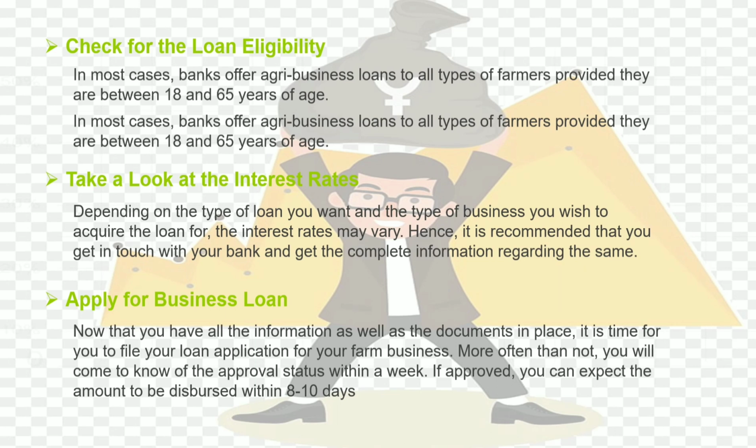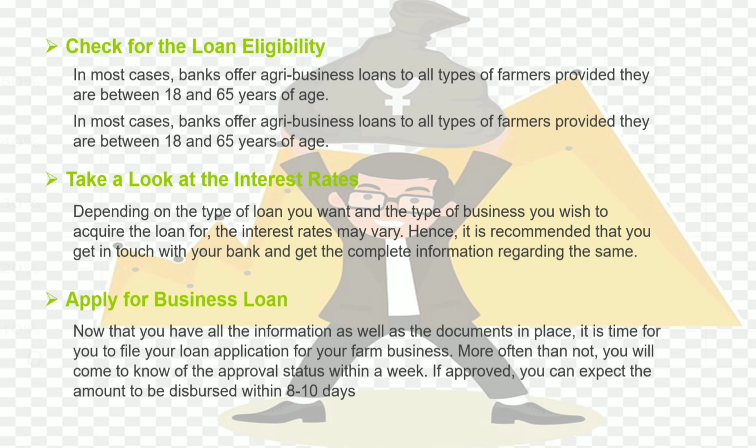Next is check the loan eligibility. In most cases, banks offer agribusiness loans to all types of farmers provided they are between 18 and 65 years of age. Next is take a look at the interest rates. Depending on the type of loan you want and the type of business you wish to acquire the loan for, the interest rates may vary. Hence, it is recommended that you get in touch with your bank and get the complete information regarding the same.